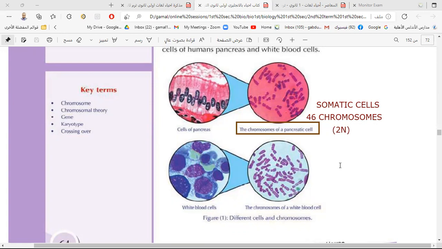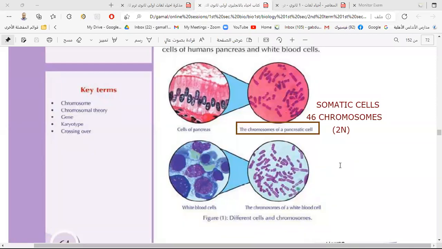It is different from one living organism to another. In the human, it is 46 chromosomes, or 23 pairs, in the somatic cell. In other living organisms, there is another number. So the number of chromosomes is fixed in each species and different from one species to another.